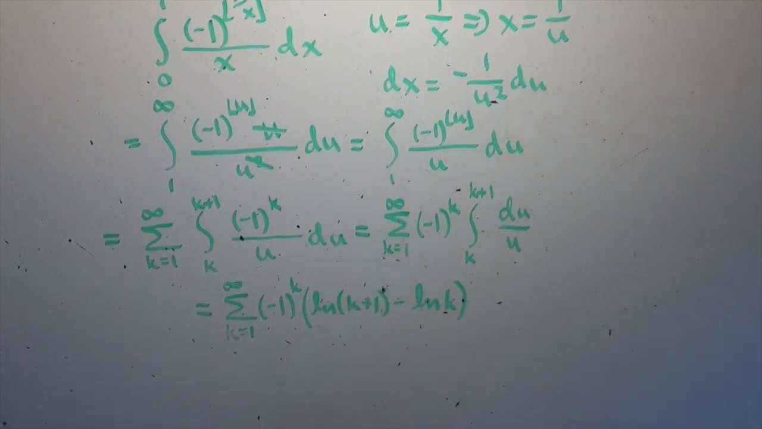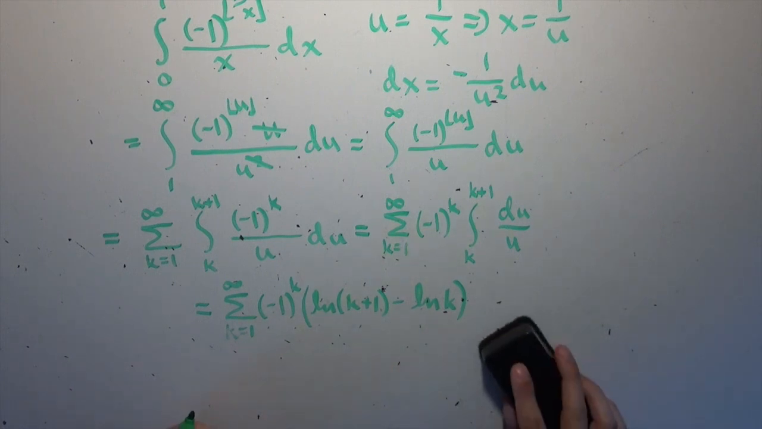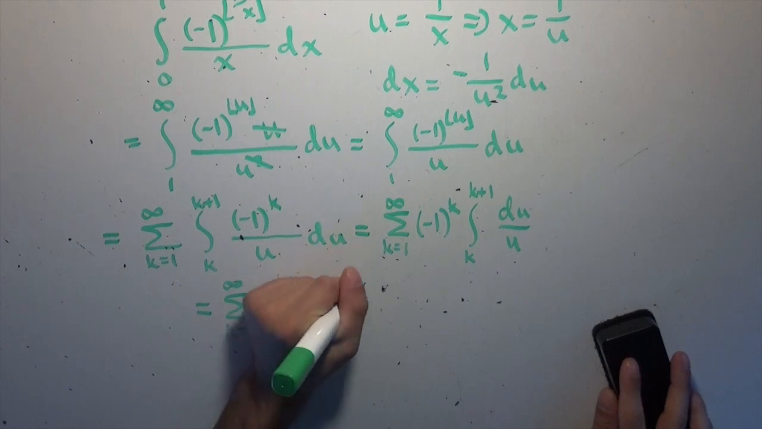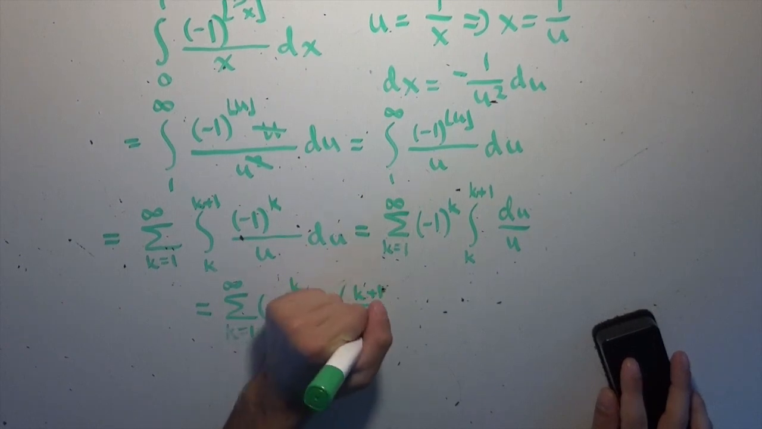And what's nice about this is we can use the rules for natural logarithms, right? We can combine these two terms together. Where did my eraser go? I could use that. There it is. We can combine these two things together because the difference in logarithms just means you can divide the inputs, right? So we can write this as the log of k plus 1 divided by k.